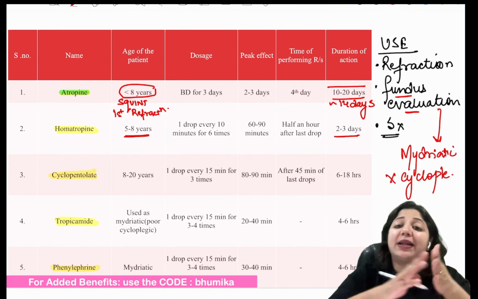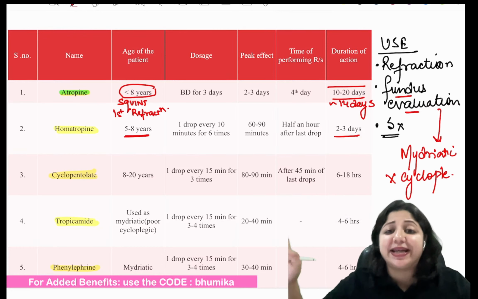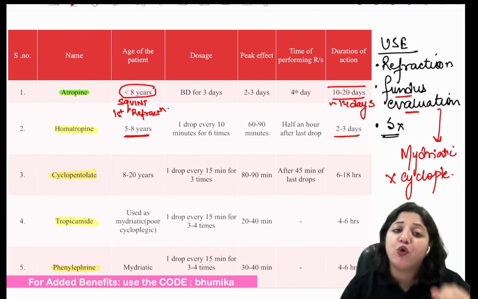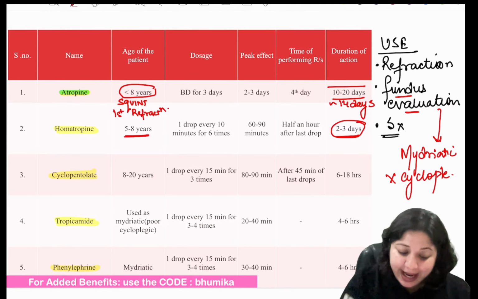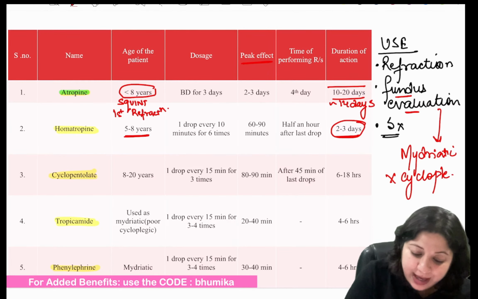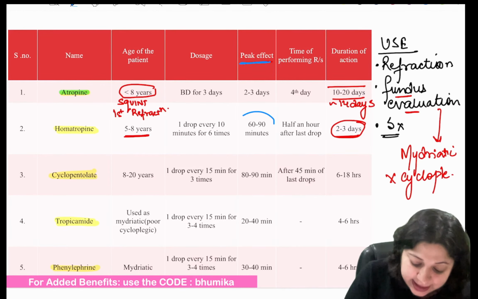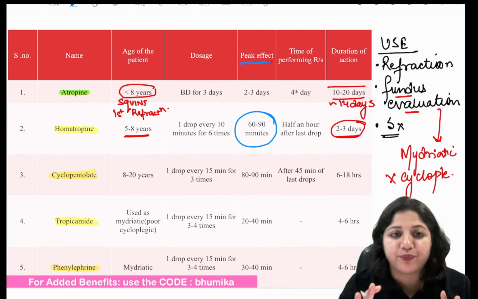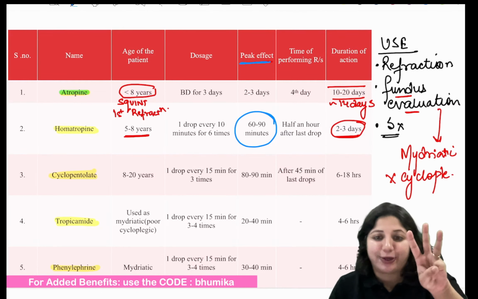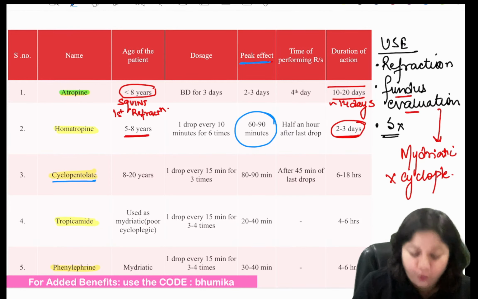Atropine's effect lasts up to 10 to 14 days, but homatropine's effect lasts only 2 to 3 days, right? And the peak effect comes in 60 to 90 minutes.